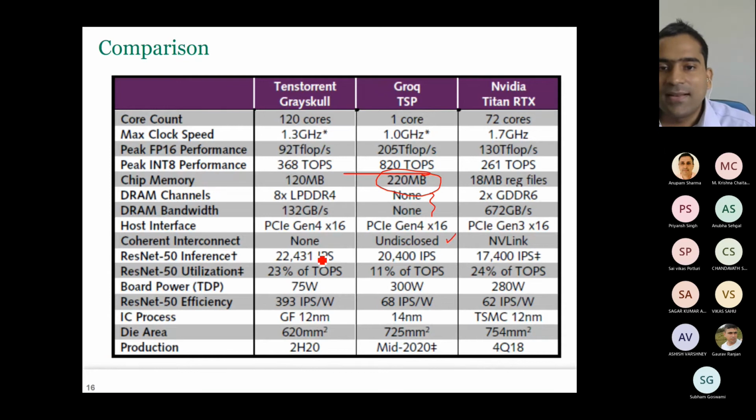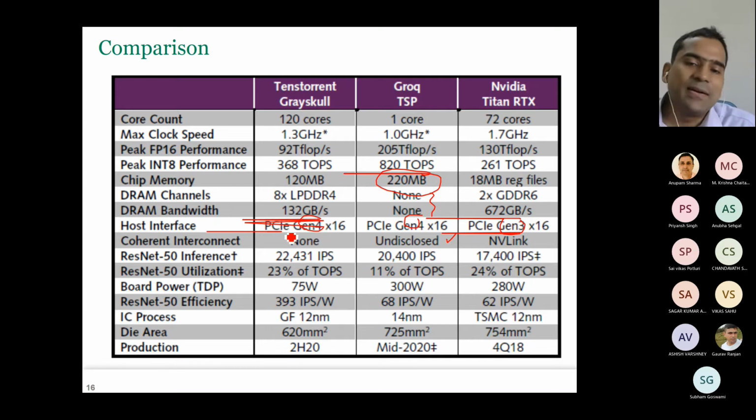Now here they have not disclosed their interconnect. So here this is generation 4, this is generation 4, this is generation 3. I have not gone into these PCI generations. If you want, you can read on Wikipedia about this. Each generation gives you certain bandwidth and so on. Now here DRAM bandwidth is 132 gigabytes per second because it is on the LPDDR. Here it is graphics double data rate. That's why it gives you high bandwidth. So mostly this is for training also, and workloads which are more compute intensive. Here it is NVLink. Okay, we'll skip it.